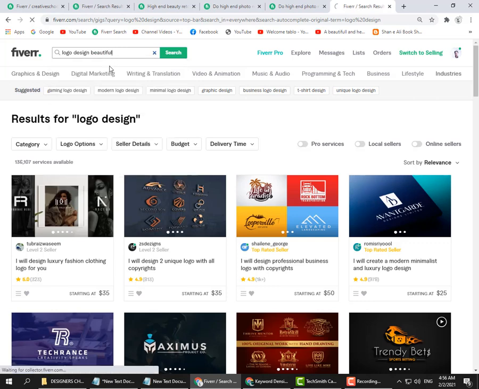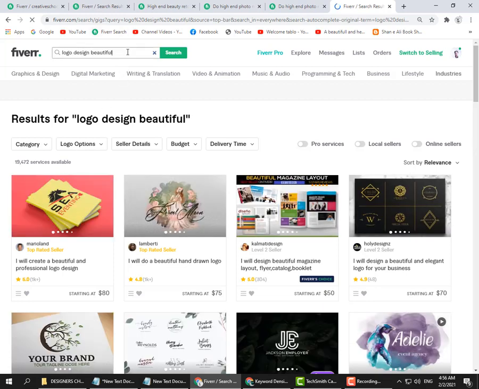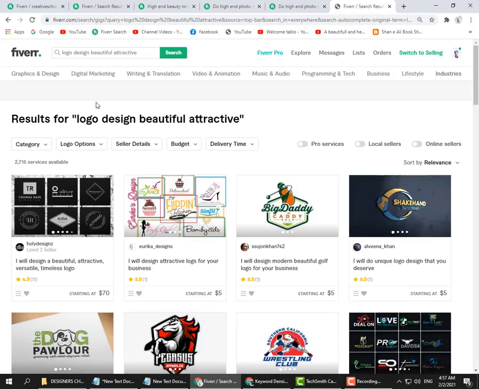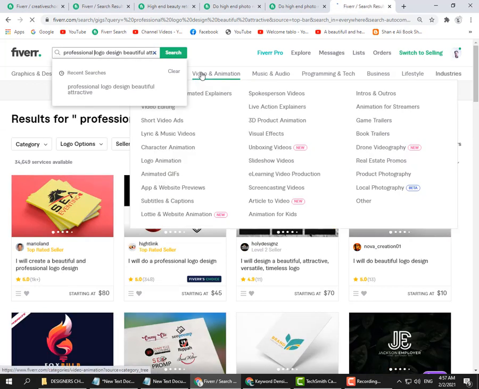beautiful. You can see that 19,000. If you add more keywords, beautiful, attractive, you can see that 2000 services are available. This is the long tail keyword. Now if I add one more keyword to this keyword, then you can see that 34,000. So you can decrease this keyword.